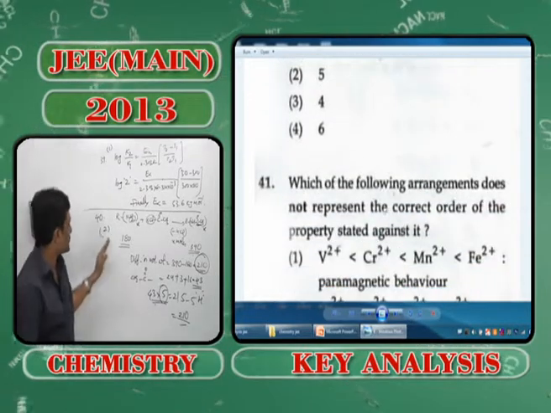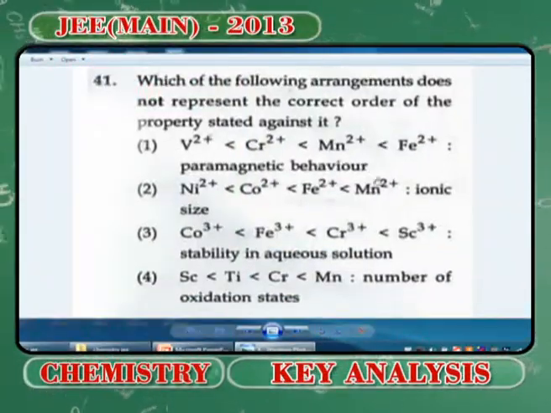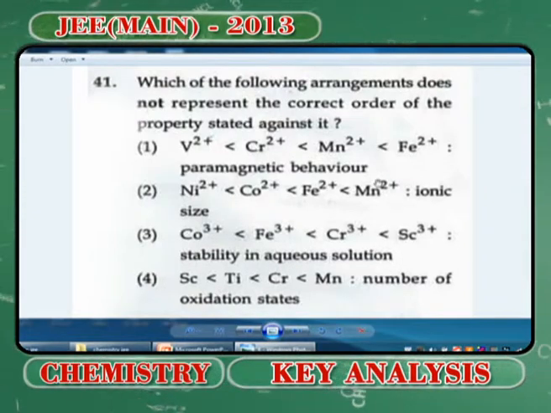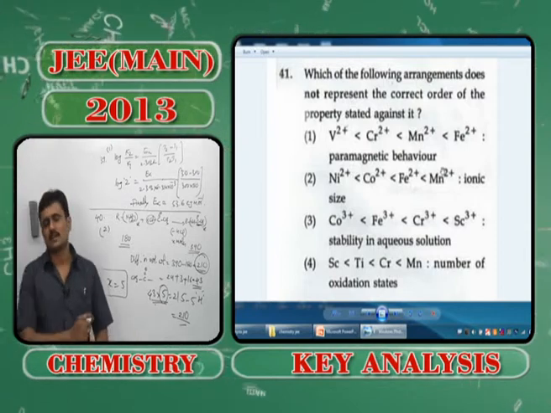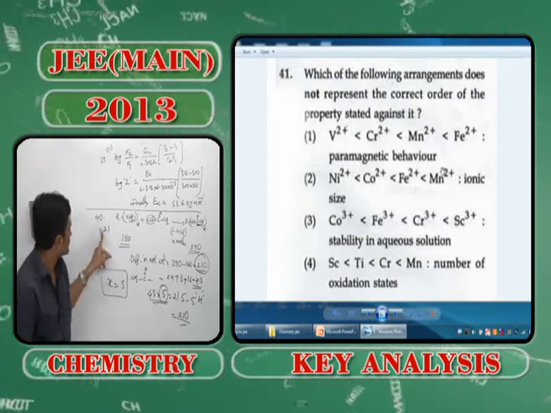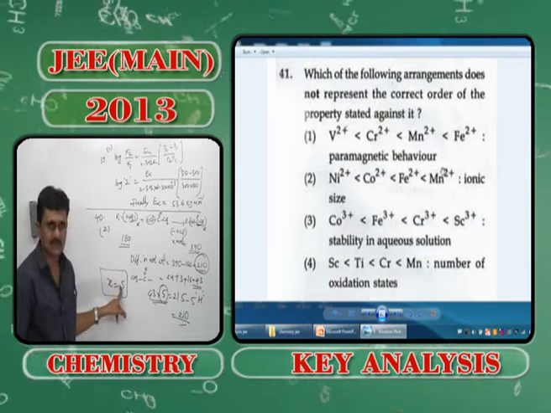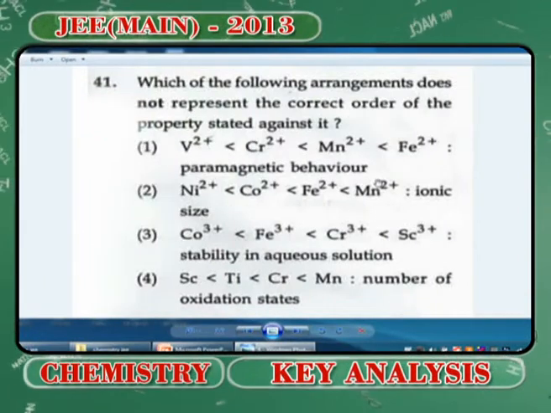So the answer for this problem is 5, X is equal to 5, in which the option given is 2. Here I am discussing the code P, in which the option is given as 2, for which the answer is 5, right? Don't get confused. Now it comes to the other problem.